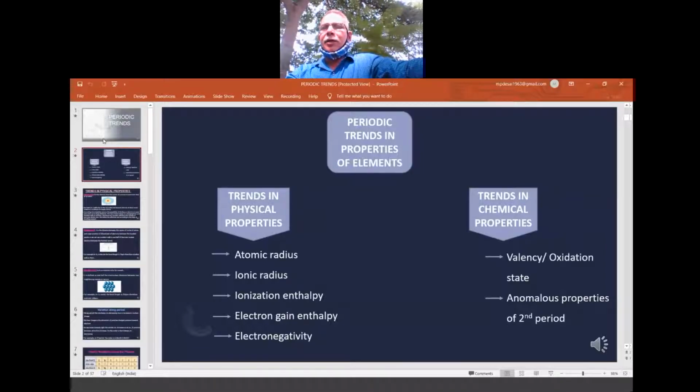For example, color. By seeing the chemical we can say it is green or colorless, or we can carry out boiling point, melting point, solubility, density. All these are called physical properties, where we don't require that strong tests.